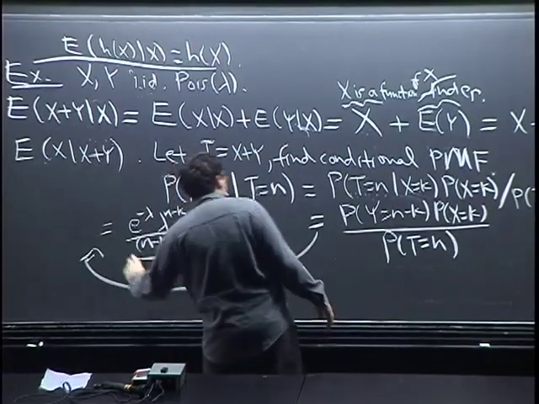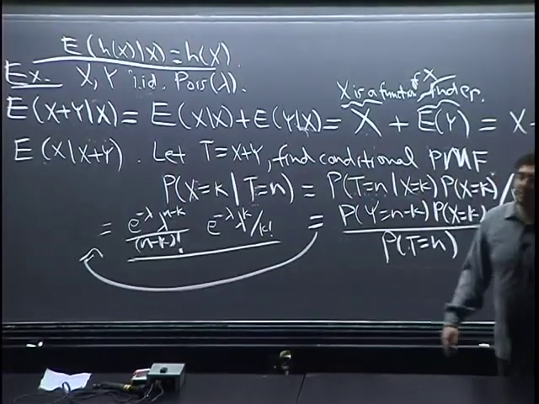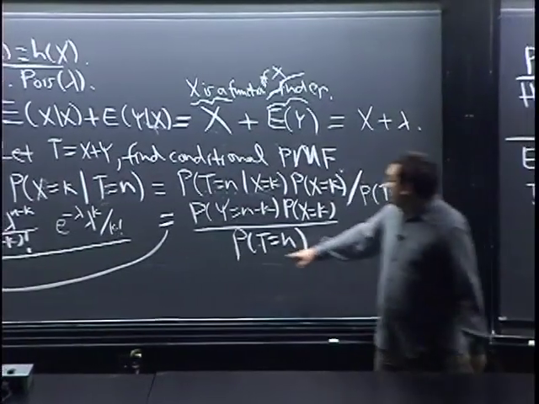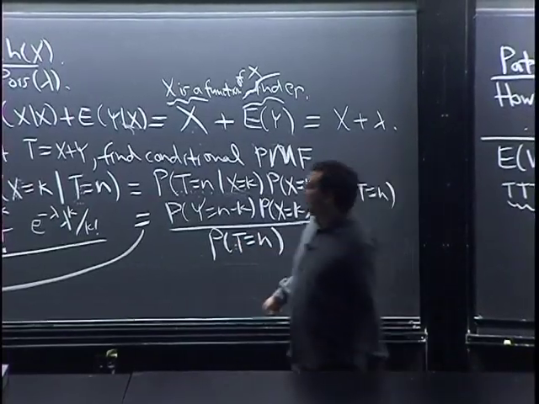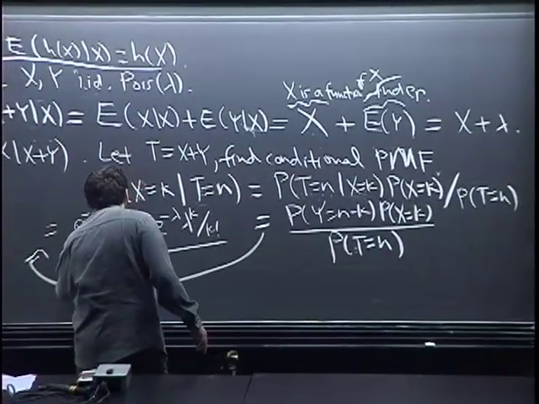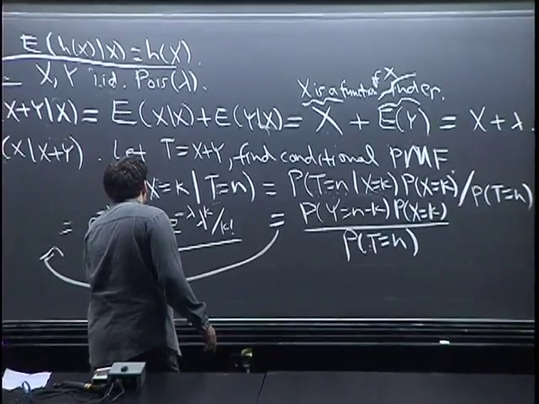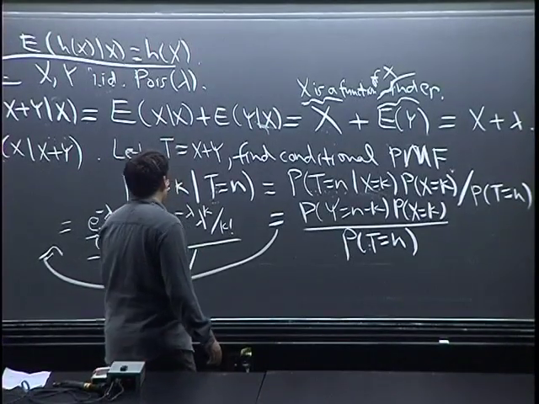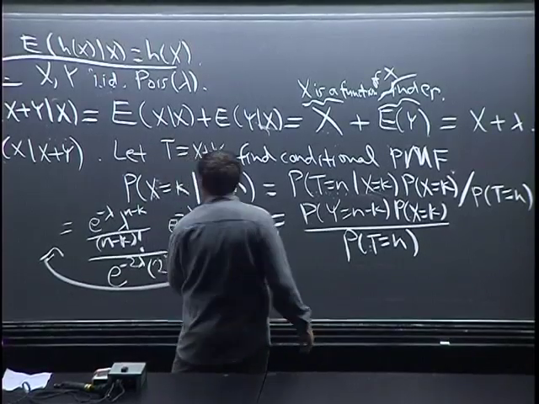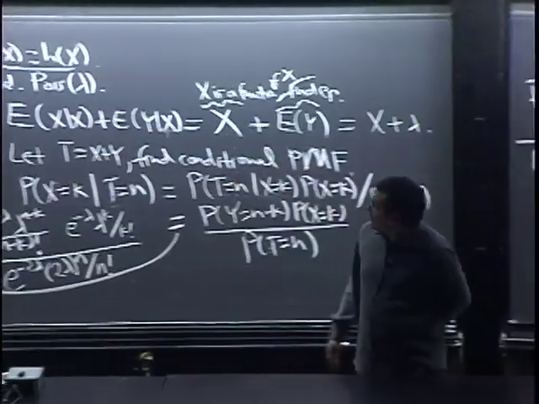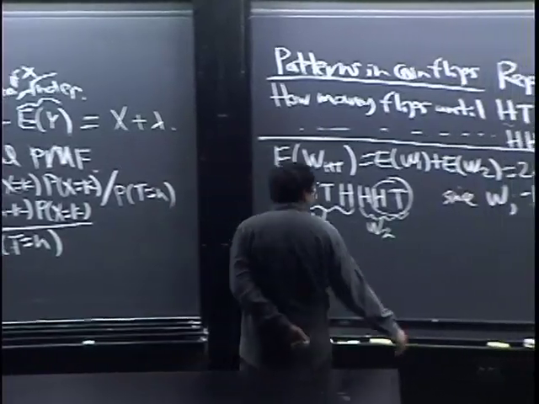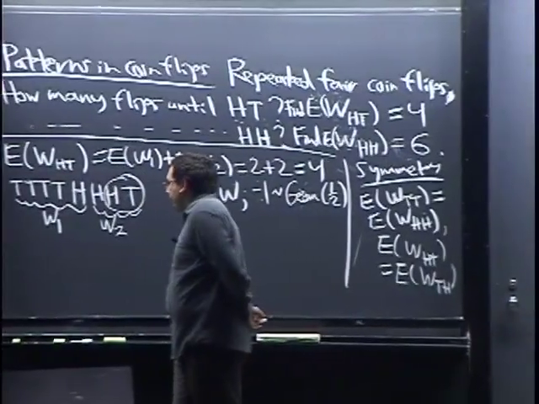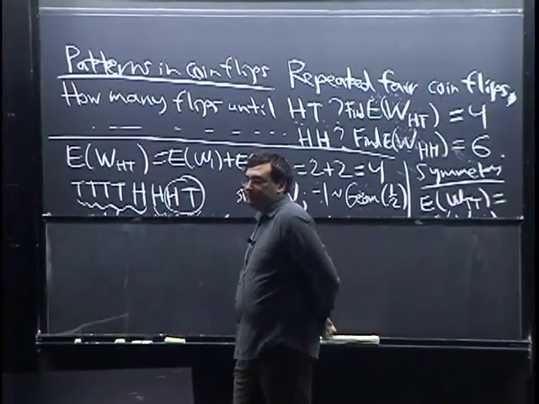And in the denominator, we know that the sum of independent Poissons is Poisson. So this is going to be Poisson of 2 lambda in the denominator. So we know that's e to the minus 2 lambda, times 2 lambda to the n, divided by n factorial.